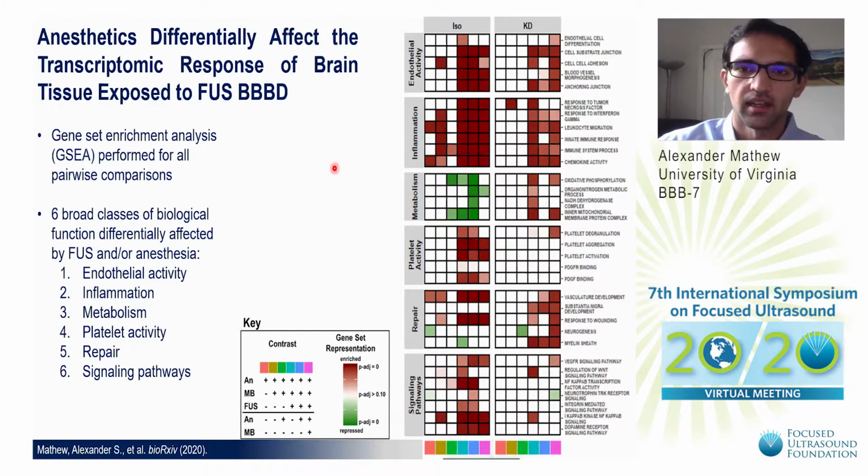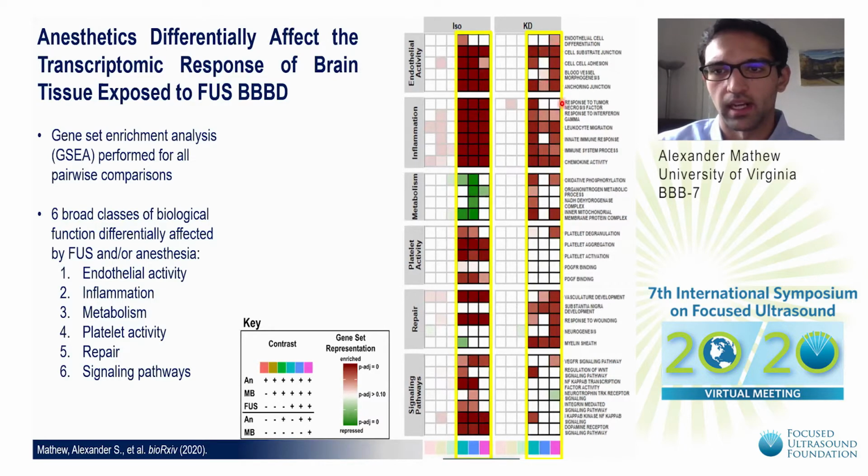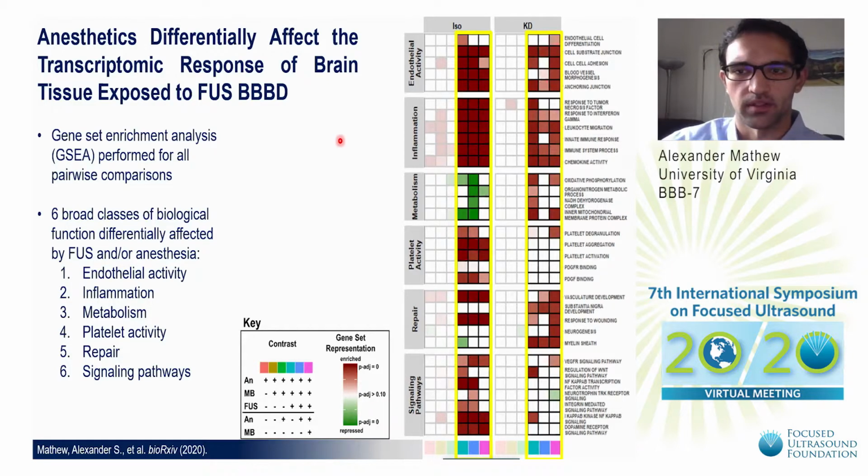So to identify how different sets of genes are correlated with phenotypes in all of these different comparisons, we perform gene set enrichment analysis. And the results of that are summarized on this table here. The rows of this table correspond to different biological pathways. So this first pathway is, for example, endothelial cell differentiation. The columns correspond to different contrasts. And I wanted to highlight the right three columns of both the ISO group and the ket-dex group, as these are the ones associated with focused ultrasound treatment.